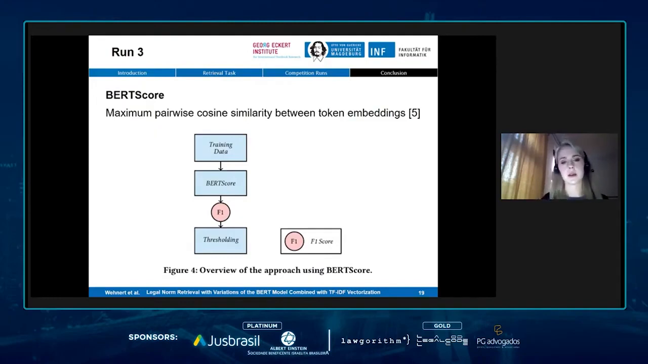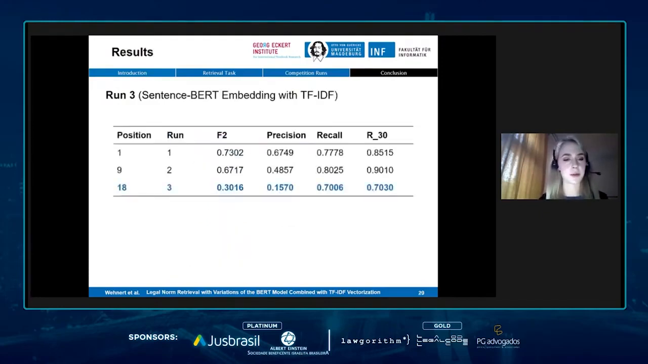And so what you can see is that we have our training data, then we perform the BERT score computation, and we obtain an F1 score for the matching, and then we also just determine a threshold based on this F1 score. And here we were actually in the last position, so we have the whole spectrum in the quali competition. If you look at the values, the precision is pretty low, and this is the reason why we were so bad, because recall is actually quite okay, but we probably made a bad threshold decision or also overfitting in this case.